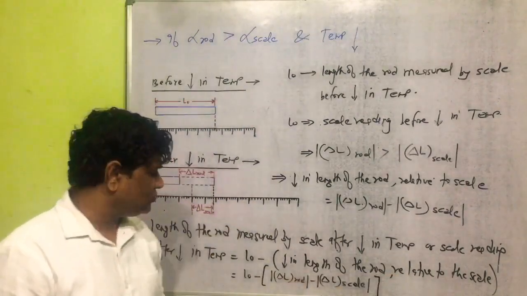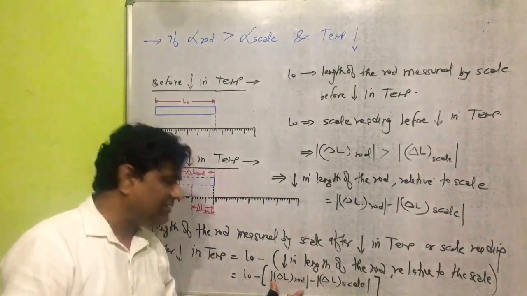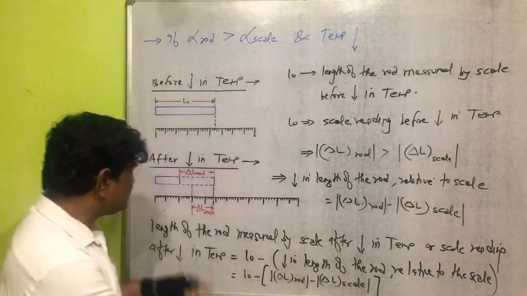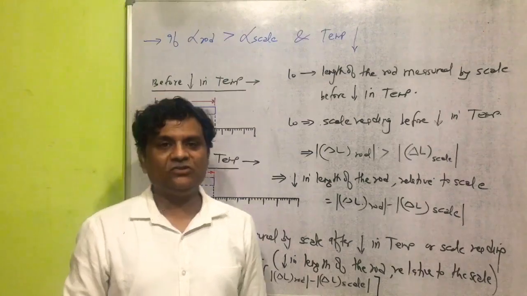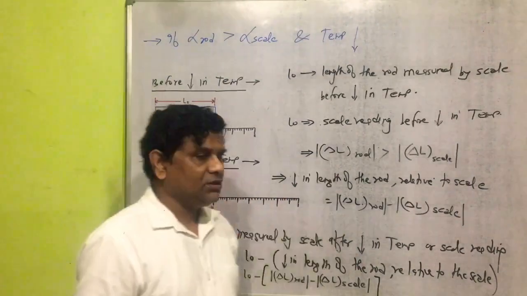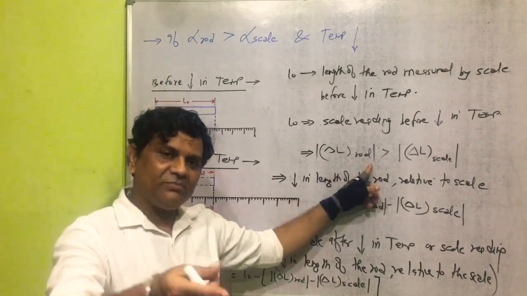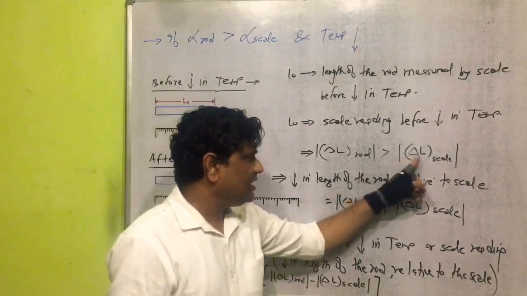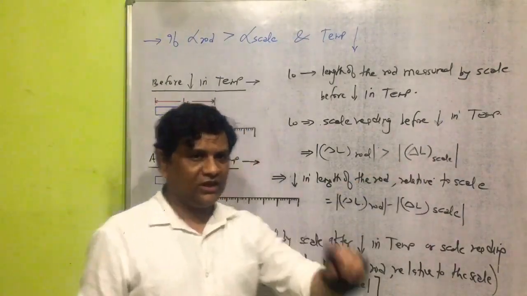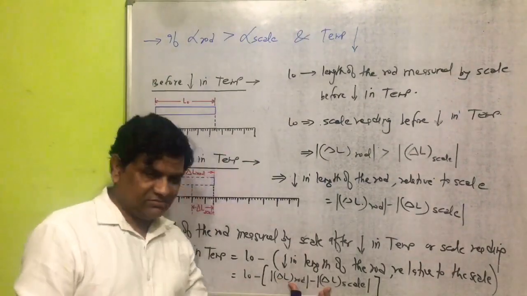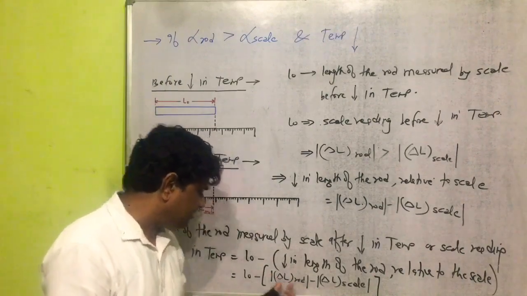And its value is equal to decrease in the length of a rod in a magnitude term minus decrease in the length of that part of the scale in a magnitude term. Everybody knows in a class here the decrease in the length of a rod in a magnitude term is greater than the decrease in the length of that part of the scale, so this value will be positive.